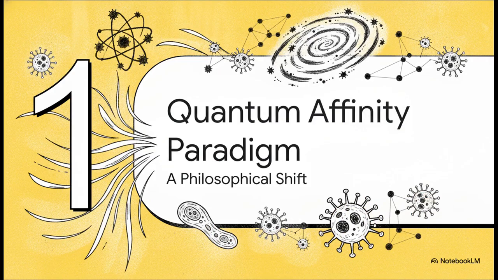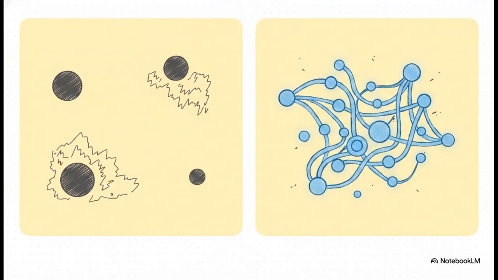Section 1. The quantum affinity paradigm. So before we can even touch the math, we really have to wrap our heads around the foundational philosophical shift that these documents are built on. You see, the QAG framework starts off by completely challenging the standard model of cosmology. Standard physics basically operates on the assumption of this dead, stochastic cosmos, right?